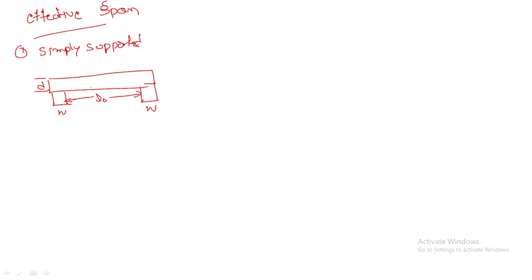Okay, now for simply supported beam or slab, I am telling. So what is the value? How we have to calculate? L effective is equal to what? Minimum of the following. First condition, first one, L naught plus effective depth, and second one is L naught plus support. W is support width, and we have to take minimum value, right? This is the first condition. And the second one is what? Second condition is